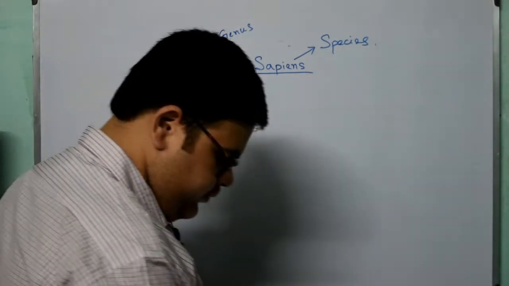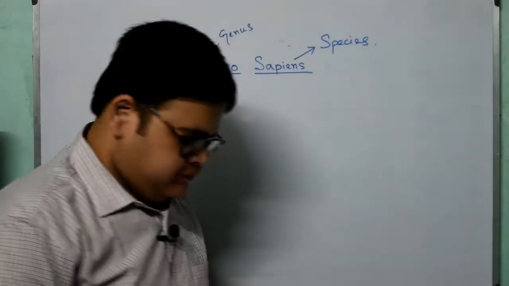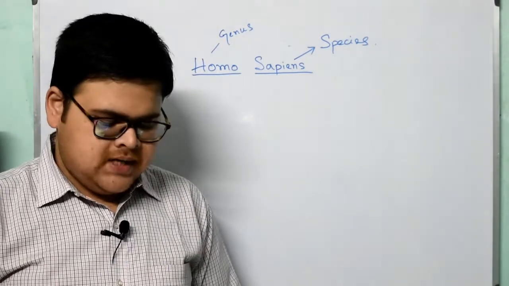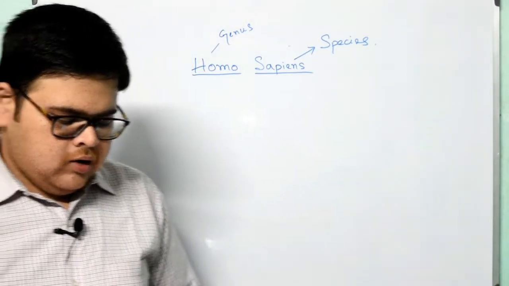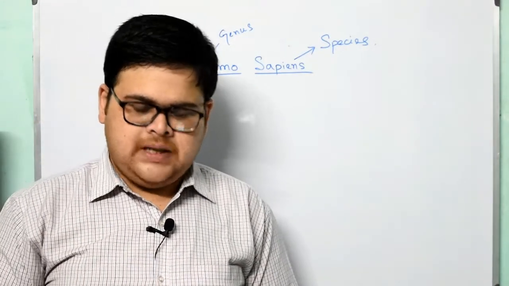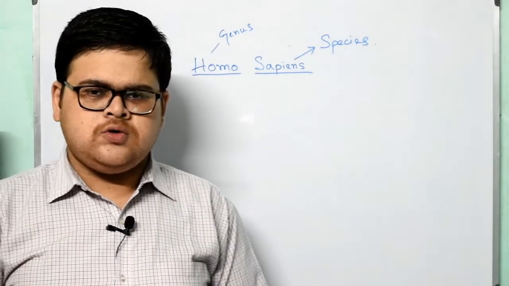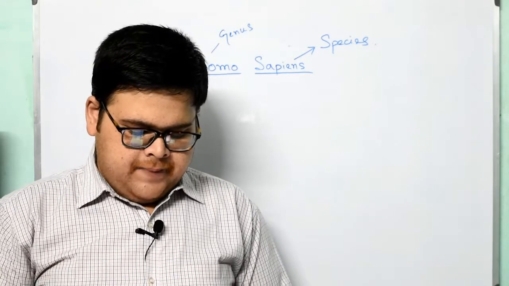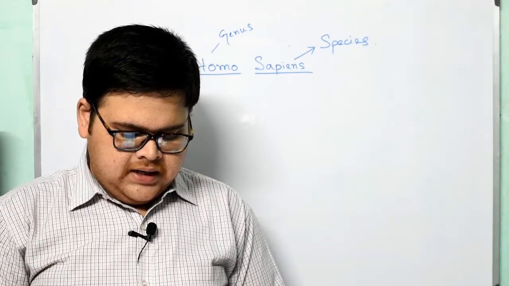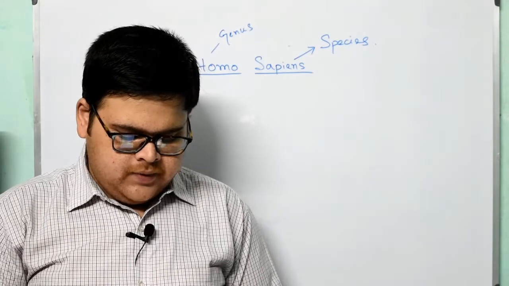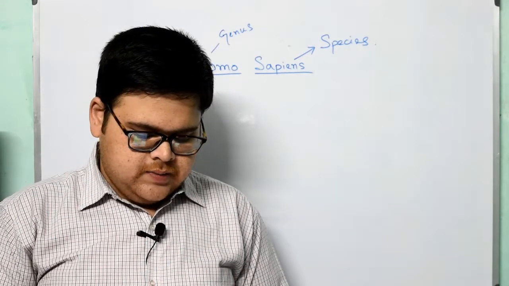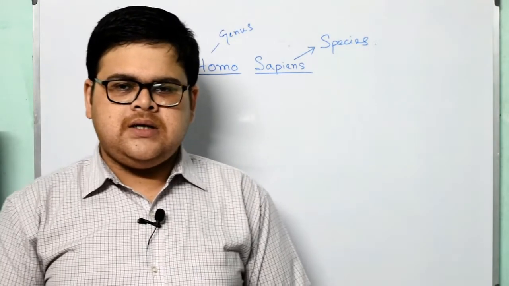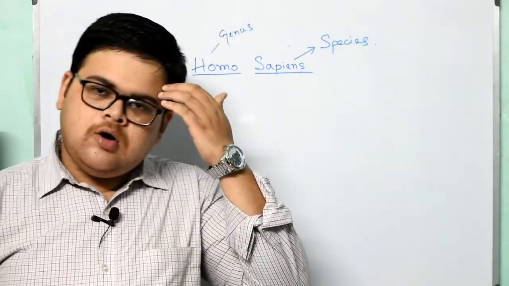Okay, I hope up till this it is clear. Now there are certain common names and scientific names given in table number 2.1 of your chapter. Just quickly go through this particular table. You will find that human beings: Homo sapiens, lion: Panthera leo, mango: Mangifera indica, potato: Solanum tuberosum, Chinese hibiscus: Hibiscus rosa-sinensis. Okay, now these all you need to learn, but this particular table is not that important.